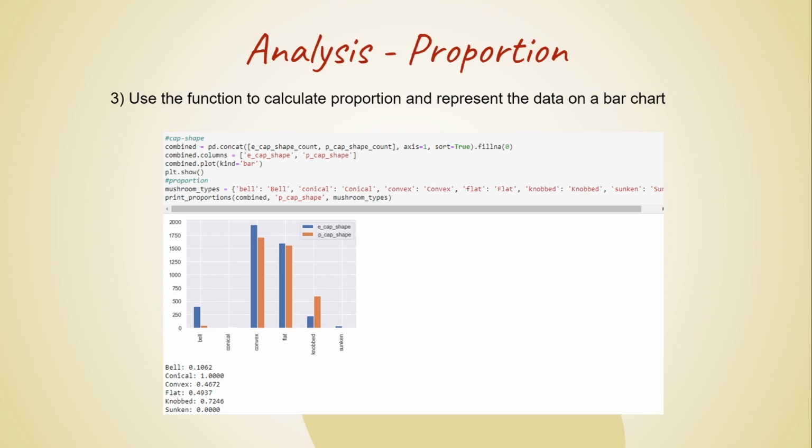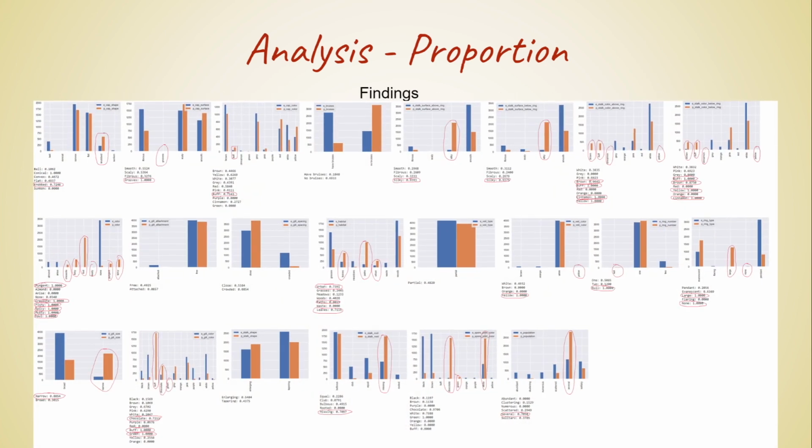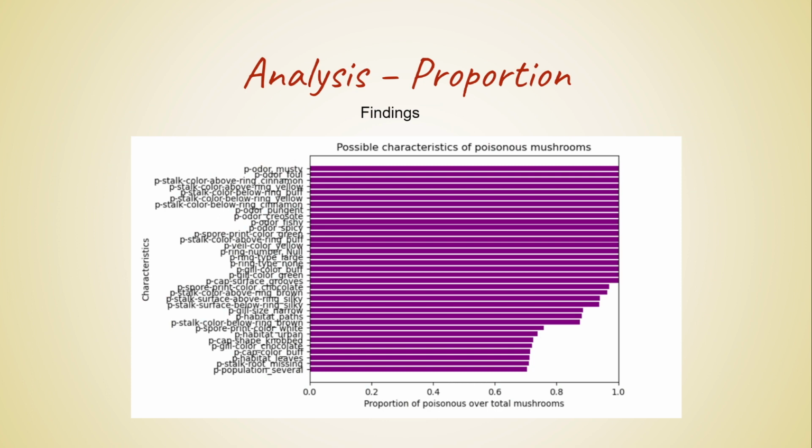Plotting all of it, we analyzed the graphs and statistics, picking out any proportion of a characteristic that is over 70%, narrowing down on these characteristics as more important identifiers of poisonous mushrooms, as more poisonous mushrooms have them compared to edible mushrooms. This is the final list of important characteristics, ranked according to the proportions.